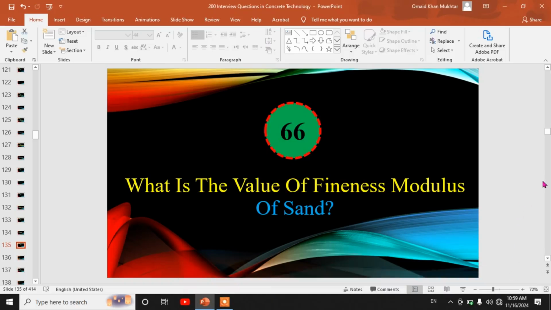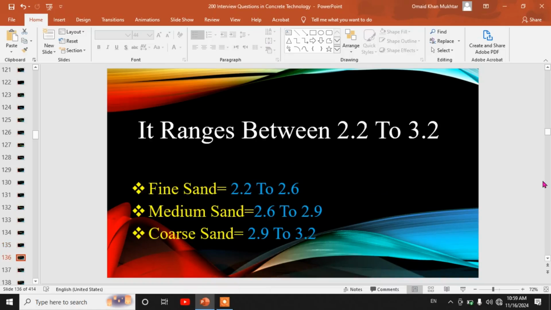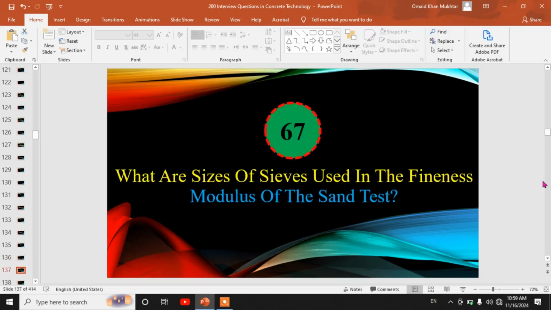What is the value of fineness modulus of sand? It ranges between 2.2 to 3.2. For fine sand, it equals 2.2 to 2.6. For medium sand, it equals 2.6 to 2.9. For coarse sand, it equals 2.9 to 3.2.